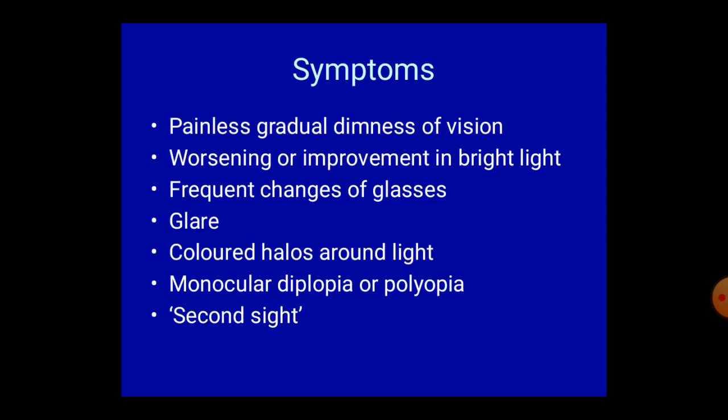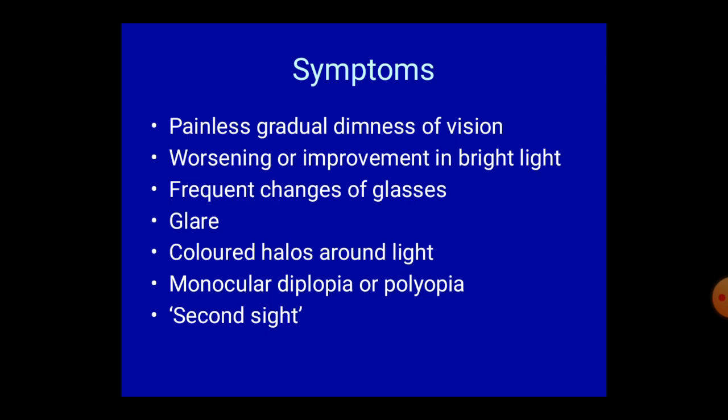Next, what are the symptoms of cataract? Most common symptom is painless gradual dimness of vision. There are certain special occasions where worsening of the vision in bright light. In some conditions, there is improvement in the vision in bright light.